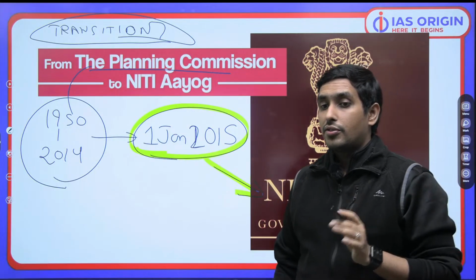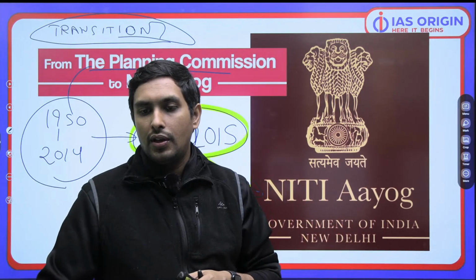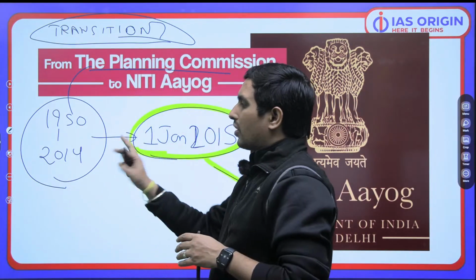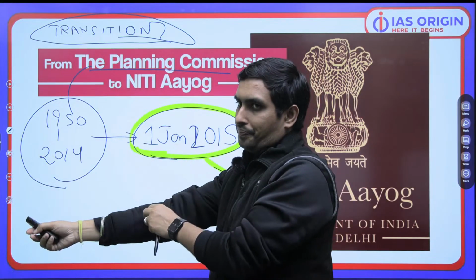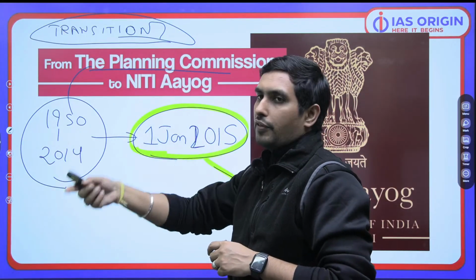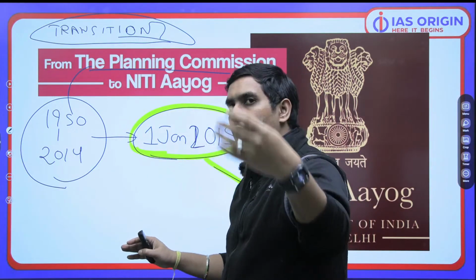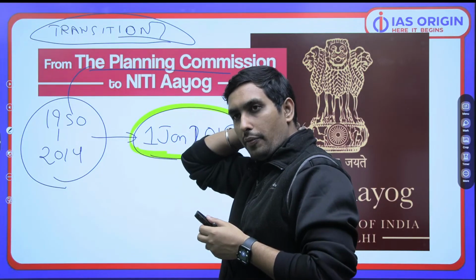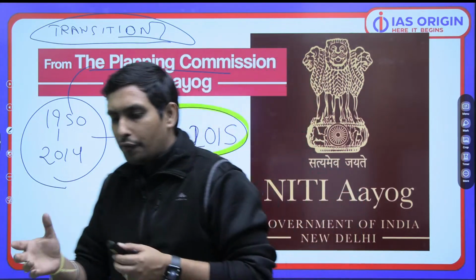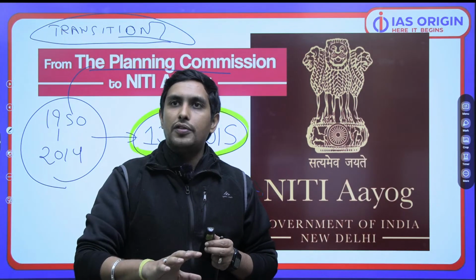Now that's a very big transition, remember, because you are bound to get some questions on this particular aspect, and of course we have to answer. So, in around August 2014, the Planning Commission was dissolved. So which was the last 5-year plan? If somebody asks, you will say it's the 12th 5-year plan, 2012 to 2017. Uske baad koi 5-year plan nahi aaya. So the 12th 5-year plan was the last 5-year plan. We should be able to understand that. I'm hopeful that you all understand this aspect. Sabko ye baat pata hai? Everybody is aware of this fact.